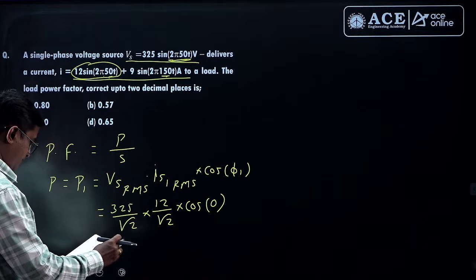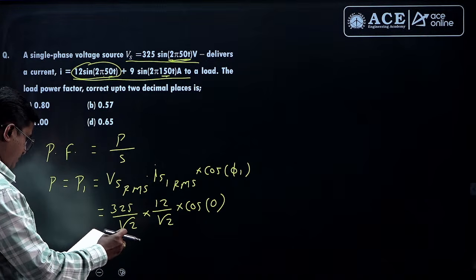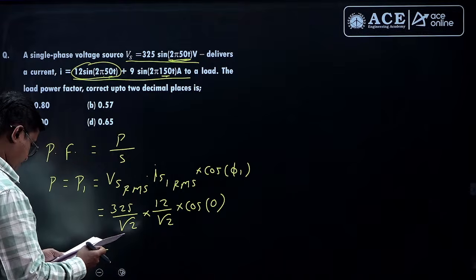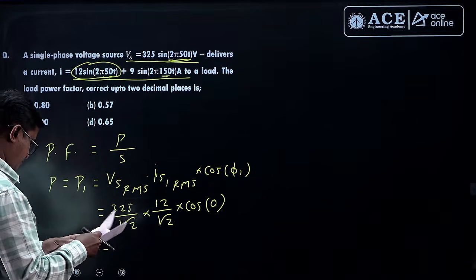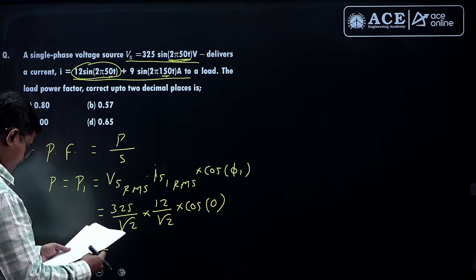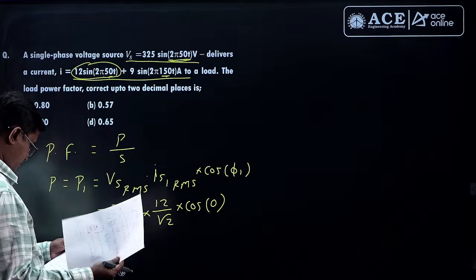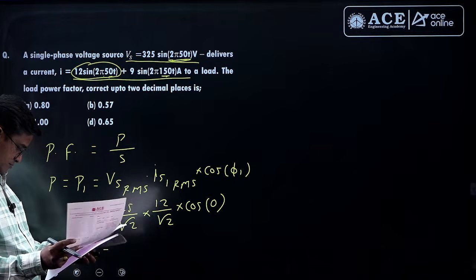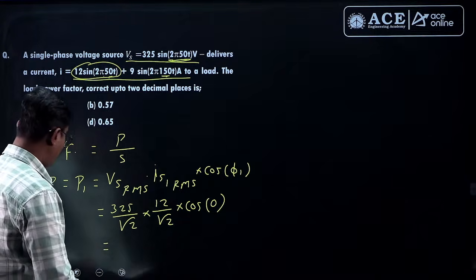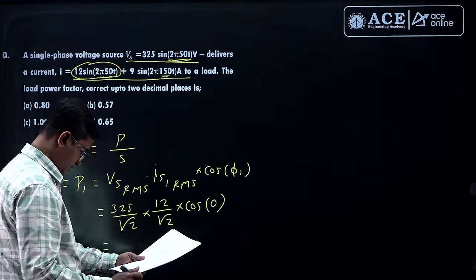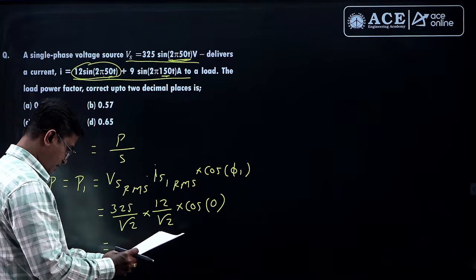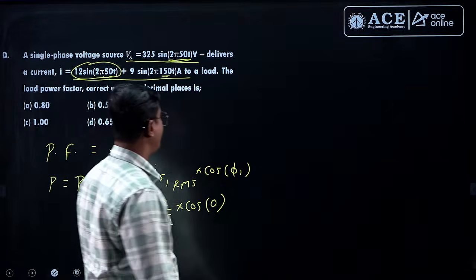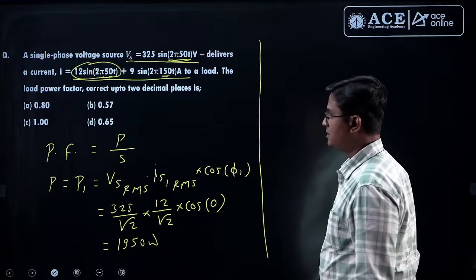So if you check, yes, 325 into 12 upon 2, you will get it as 1950 watts. This is my P, right? Next,